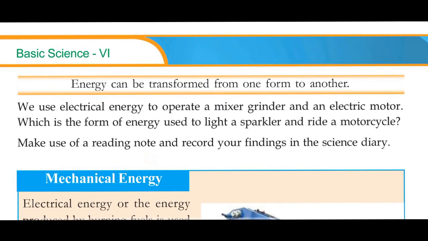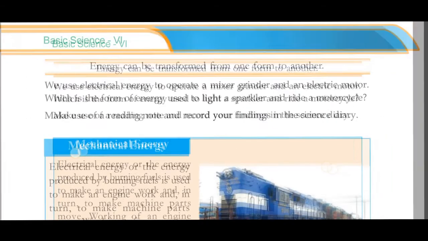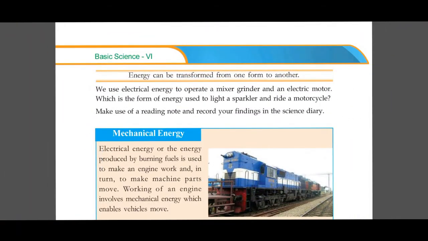We use electric energy to operate a mixer grinder and an electric motor. Which is the form of energy used to light a sparkler and ride a motorcycle? Make use of a reading note and record your findings in the science diary. Okay, so in a sparkler or in a motorcycle, which energy is used? In a motorcycle, it is fuel, petrol. Or in a car there can be petrol or diesel. Anyway, petrol and diesel are chemicals. So what is the energy related to chemicals? It is chemical energy. And in a sparkler or a firecracker, the energy inside is also chemical energy.